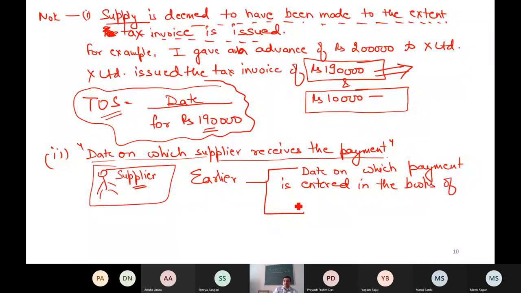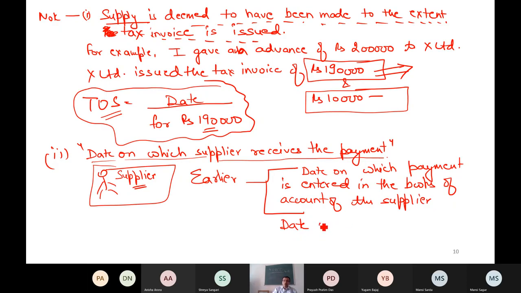Everything is happening from the supplier's eyes. In the books of account of the supplier. And another date is maybe I forgot to enter in the books of account, but I have deposited the check and payment is credited in my bank.